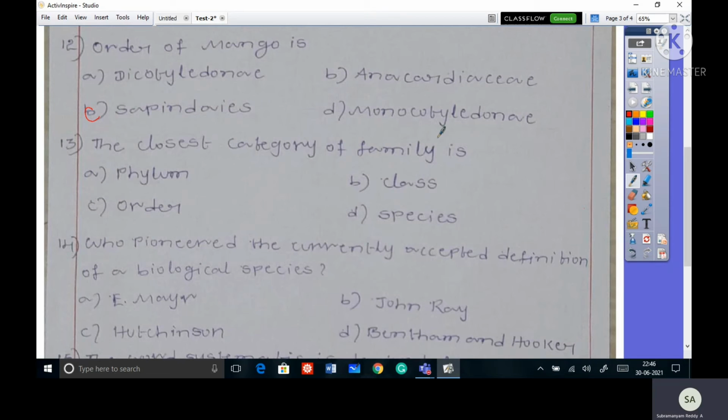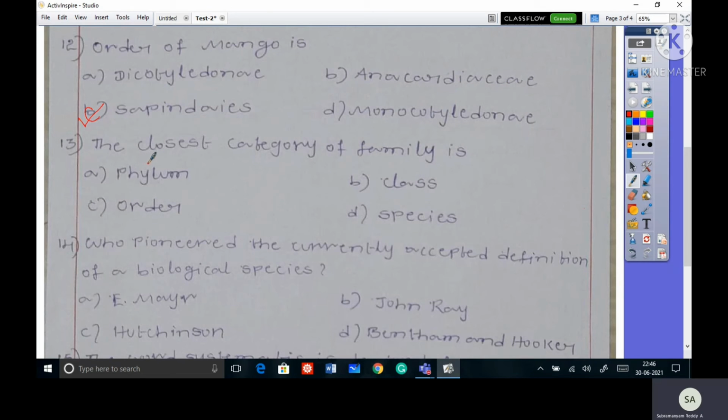So which one is the correct answer? C is the correct answer. So order of mango is Sapindiales. Here dicotyledon and monocotyledon are classes. Next, Anacardiaceae is a family. Okay.